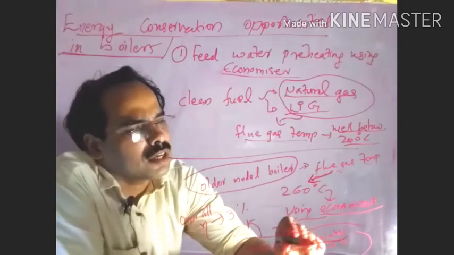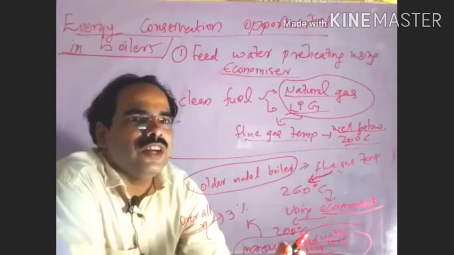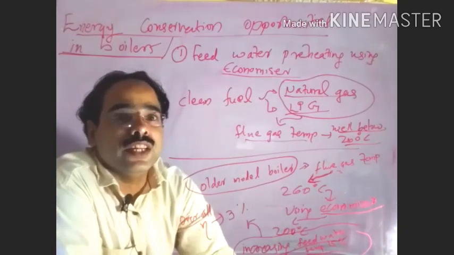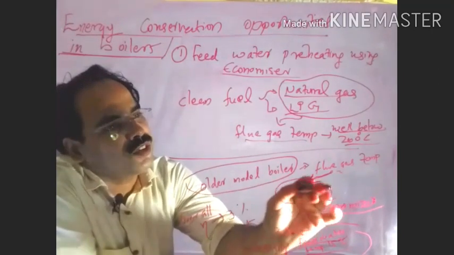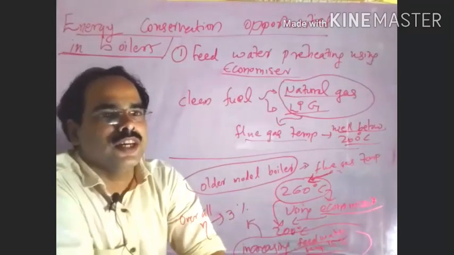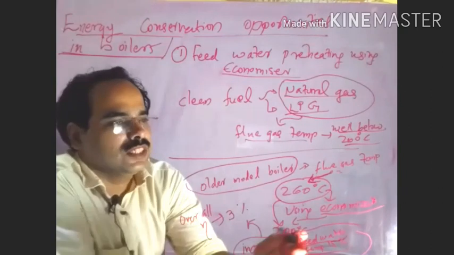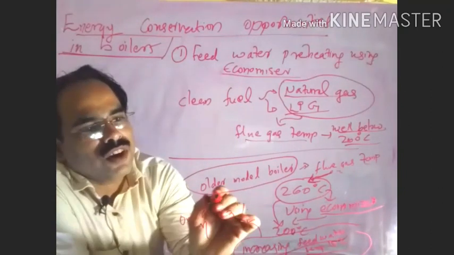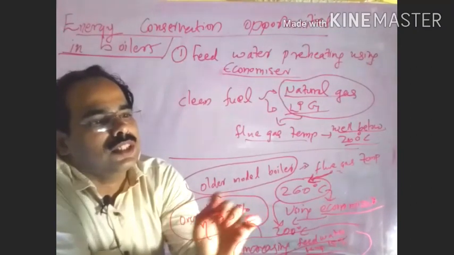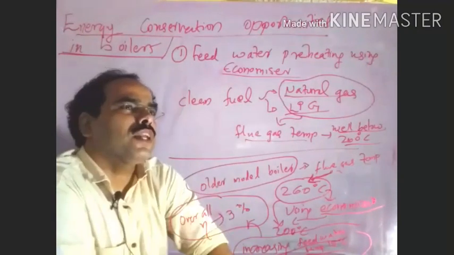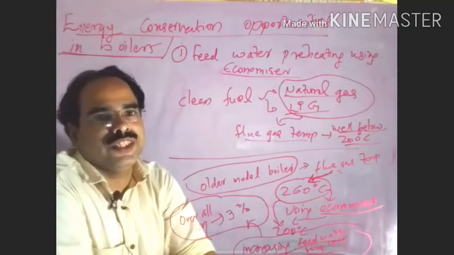By increasing the feed water temperature by 15 degrees Celsius. If we increase the feed water temperature by 15 degrees Celsius, that automatically reflects here also, so the flue gas temperature changes to 200 degrees Celsius. If we do that, then the overall efficiency of this system we can improve by 3%. So feed water preheating using an economizer also improves the overall efficiency.